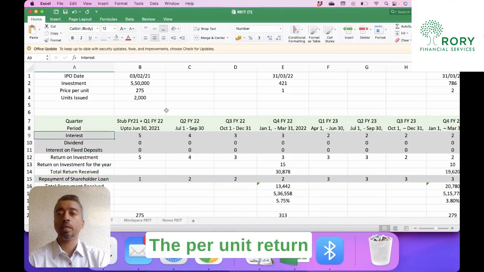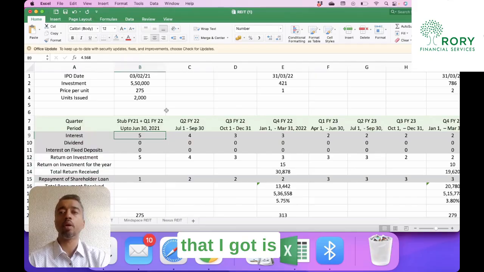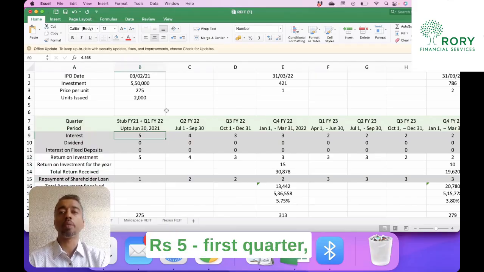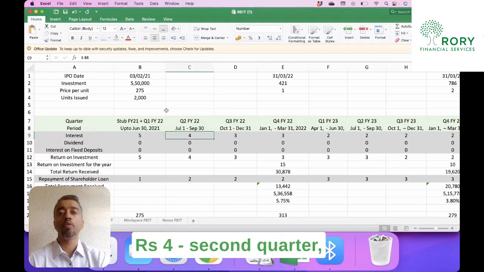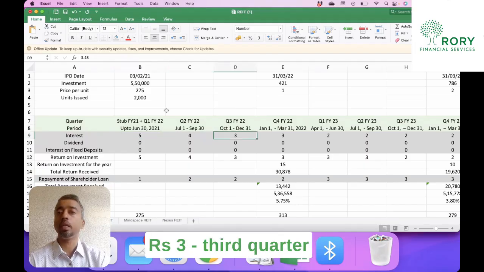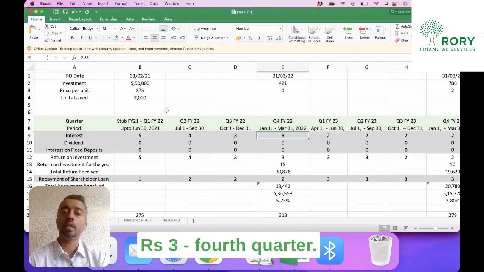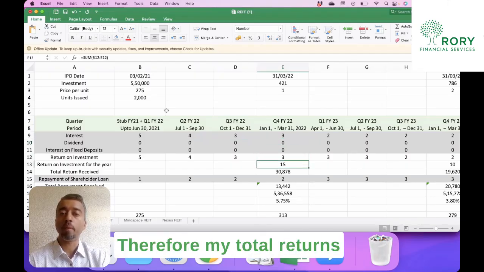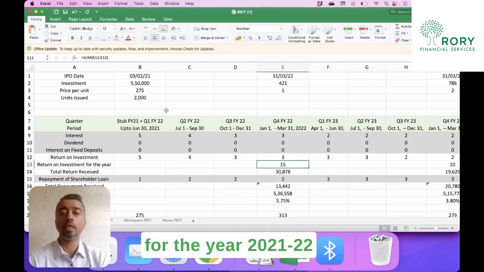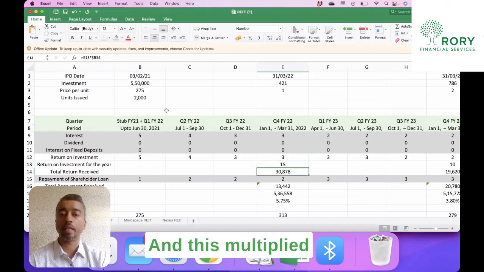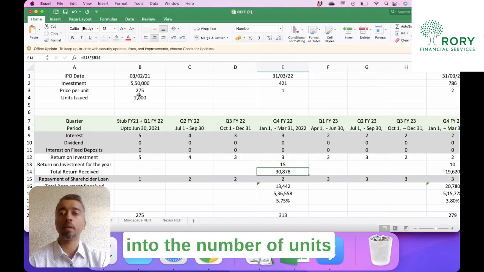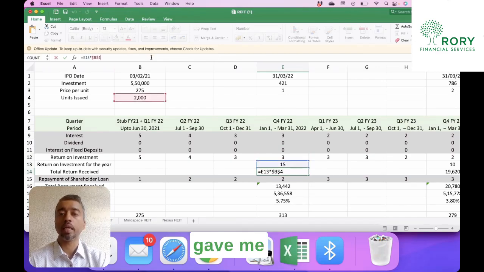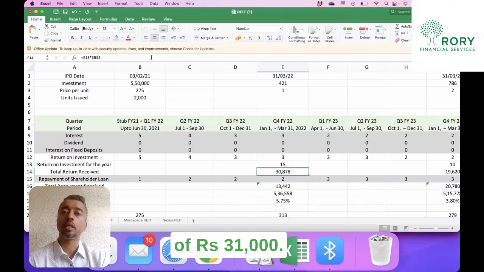Now, the per unit return that I got is roughly about 5 rupees in the first quarter, 4 in the second quarter, 3 in the third quarter, and 3 again in the fourth quarter. I didn't get any dividend or interest on fixed deposit. Therefore, my total returns for the year 2021-22 is 15. And this multiplied into the number of units, which is 2000, gave me a total return of 31,000.